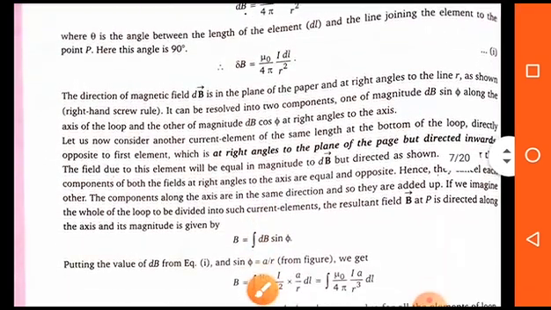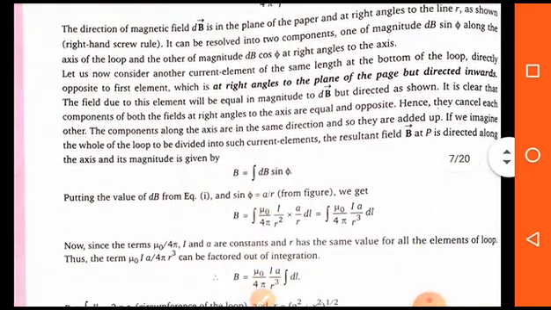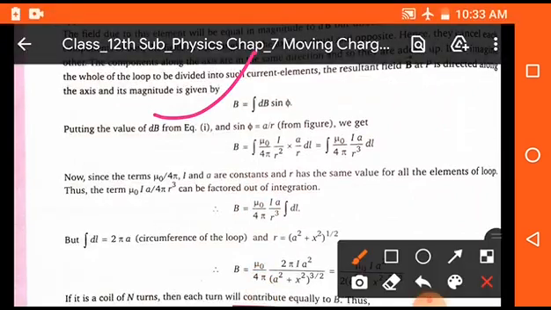So this is the magnetic field due to a small length, but here we have to find the magnetic field due to the whole length. That means we have to integrate. So B is equal to integral dB sin phi. On integrating and putting the value of dB, we get integral mu naught upon 4 pi I a upon r cube dl. Here mu naught upon 4 pi I a upon r cube is a constant, so it will come out, and we have to integrate only dl.